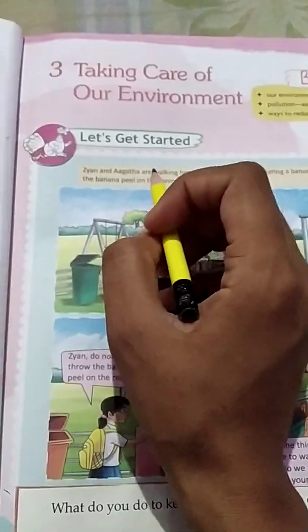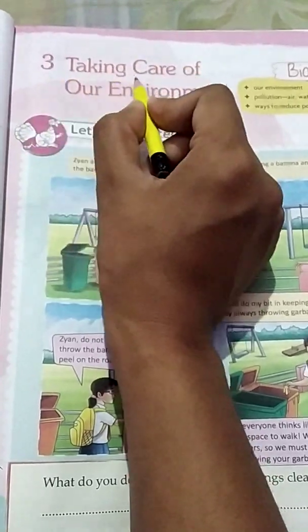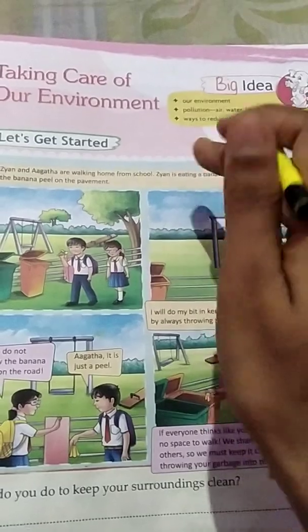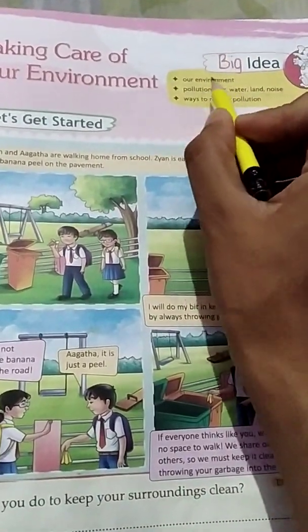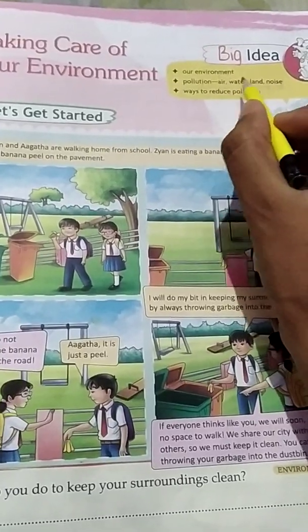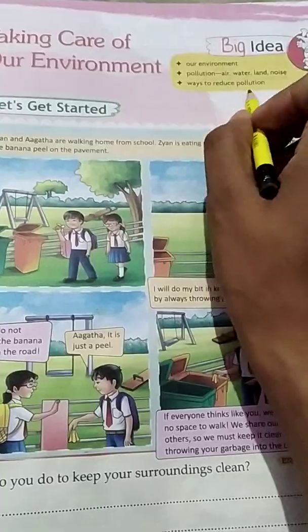Good morning, everyone. So, today we are going to start a new chapter, that is chapter 3, taking care of our environment. So, at the end of this chapter, you will be able to know what is environment, what is pollution, and the types of pollution like air pollution, water pollution, land pollution, and noise pollution, and ways to reduce pollution.